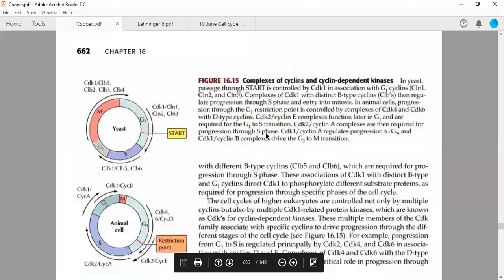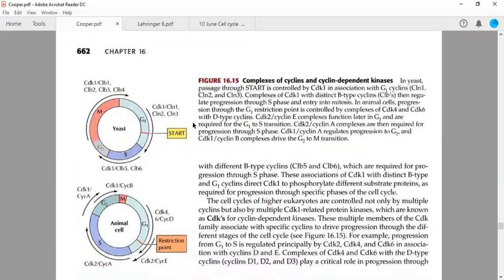We have discussed in previous classes that in yeast, in Saccharomyces, there is only one start, one restriction point in the cell cycle, and they have simpler regulation compared to vertebrates or higher organisms, because there is only one CDK1, and the cyclins are different for different phases, and they have only one breaker, called start. If the cell is past this start, then the cell cycle is committed.